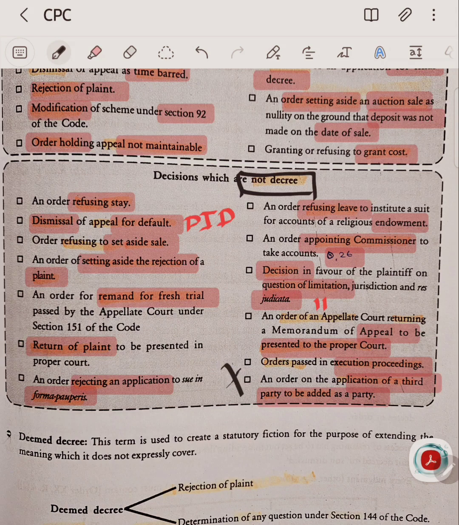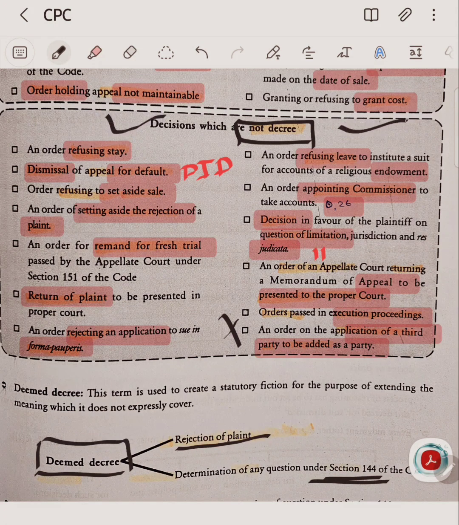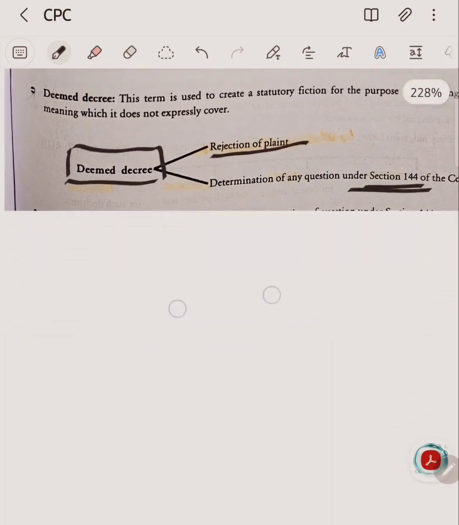Deemed decree, what does it include? We have seen that a deemed decree is a term used to create a statutory fiction. So it is rejection of plaint and restitution of suit under Section 144. These are deemed decrees. Otherwise, all the remaining decisions are not decrees. So it is important, you can read and see.